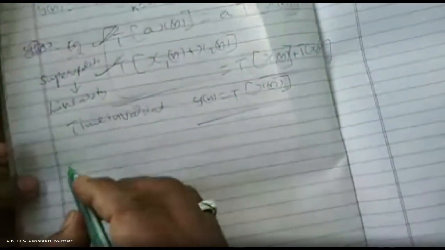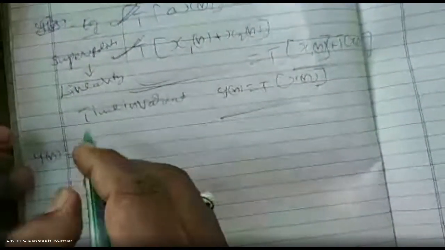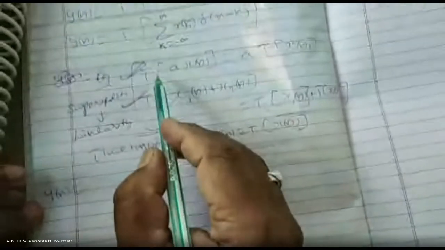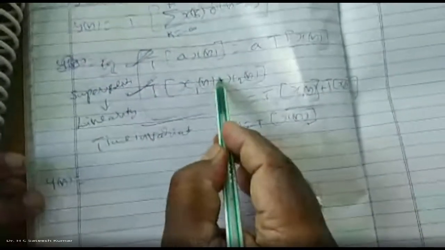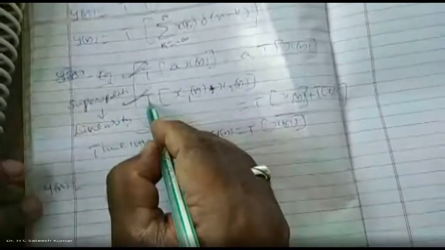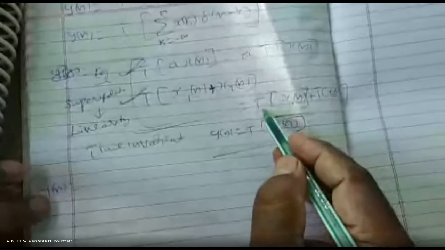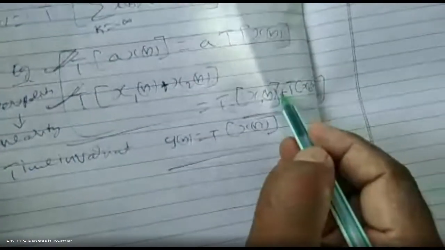What is the time invariant property? Now you apply this one. y of n is equal to the transfer function of the summation. See that the transfer function is outside and the sum is inside. It can be replaced by the transfer function inside and the plus outside.